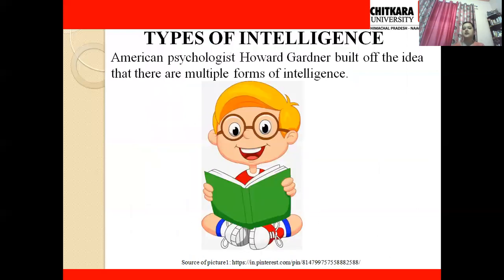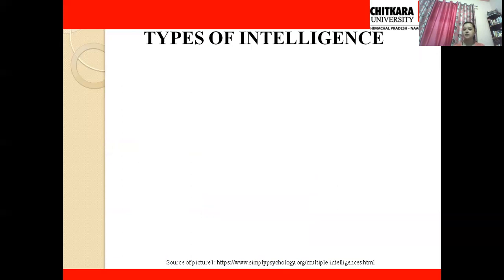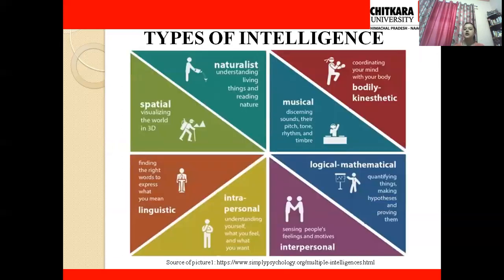So the next type of intelligence, which is categorized as multiple intelligences, was given by the American psychologist Howard Gardner, built on the idea that there are multiple forms of intelligence. According to him, there are different types of intelligence, and let's see what all these different types are. There are a total of 8 types of intelligence he has given.